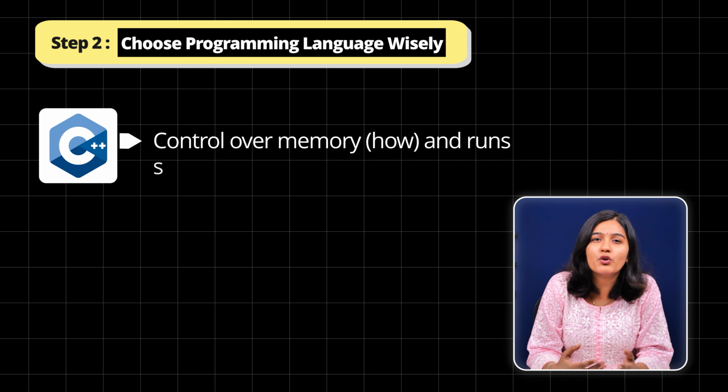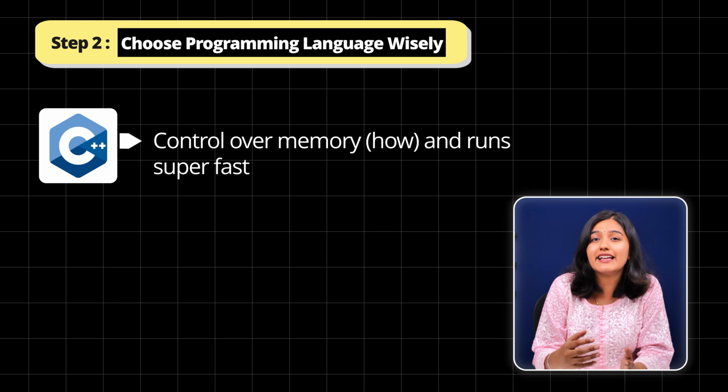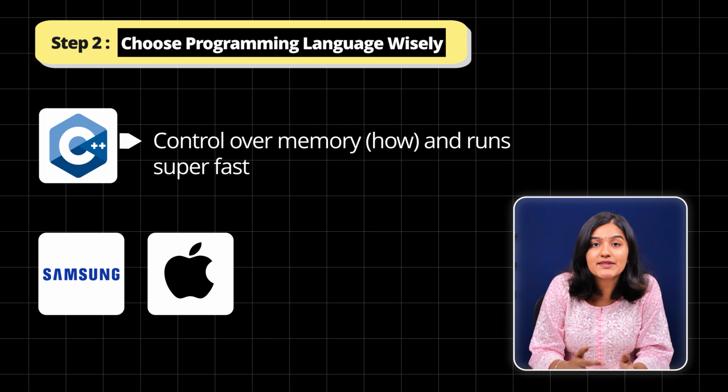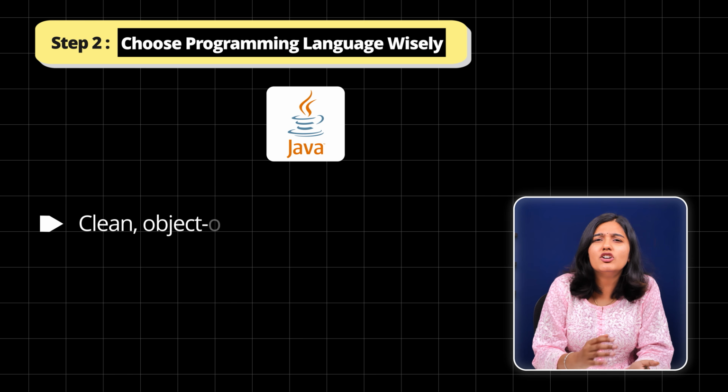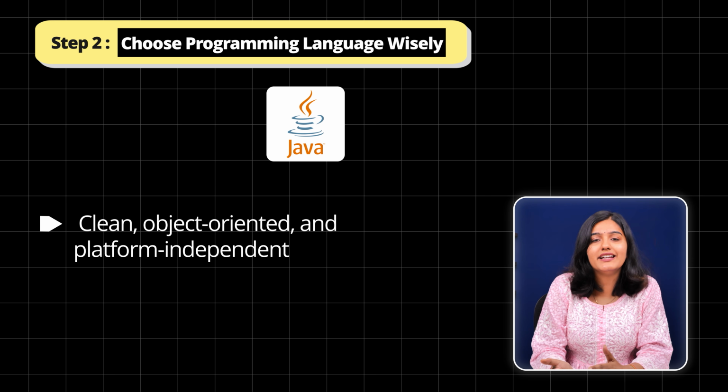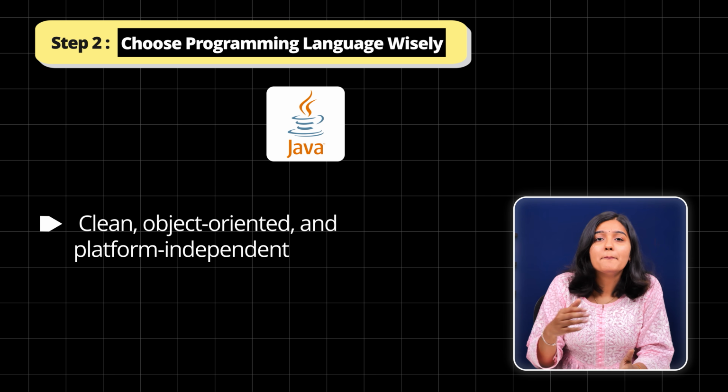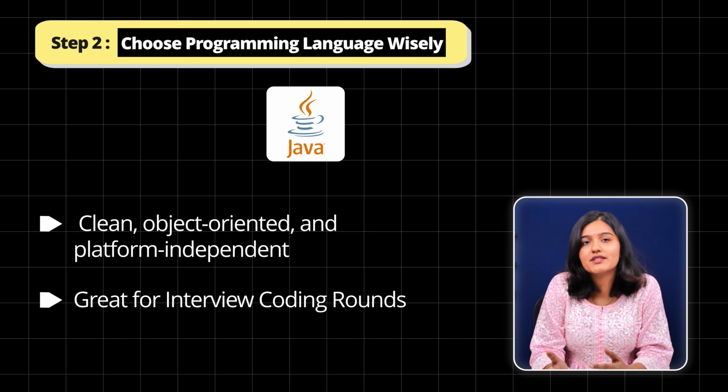C++ gives you more control over how memory is used and runs super fast. Now companies like Samsung and Apple still rely on C++ as their core language. Java, on the other hand, is clean, object-oriented and platform-independent, making it great for interview coding rounds. Now, when I was preparing for interviews, most recruiters asked me to code in C++ or Java. Even today, these two remain the top choices for technical interviews.